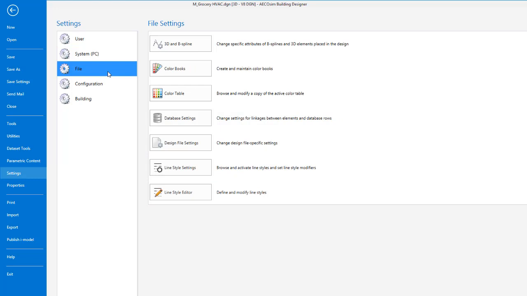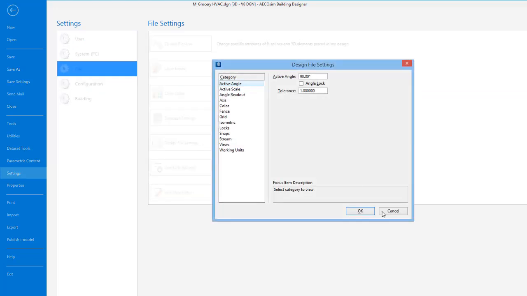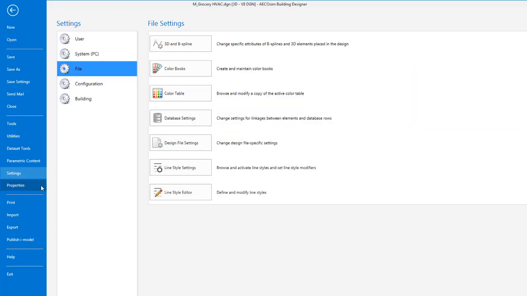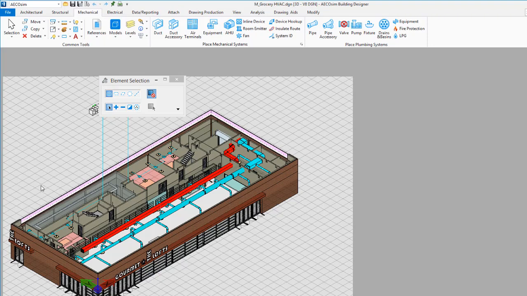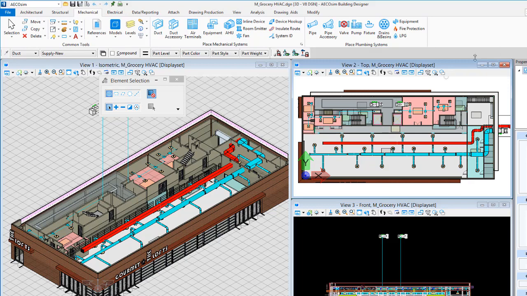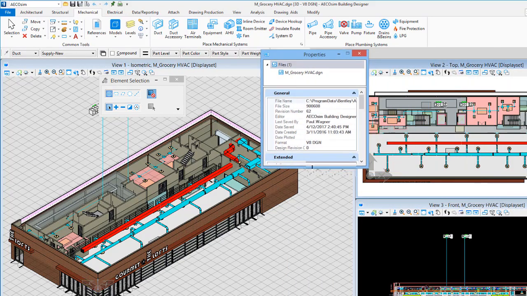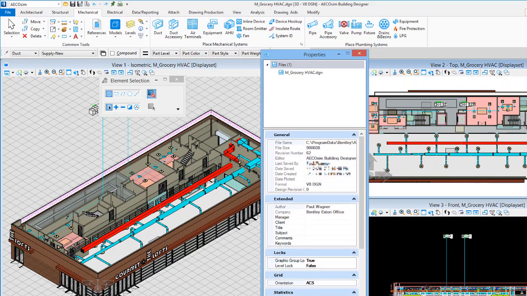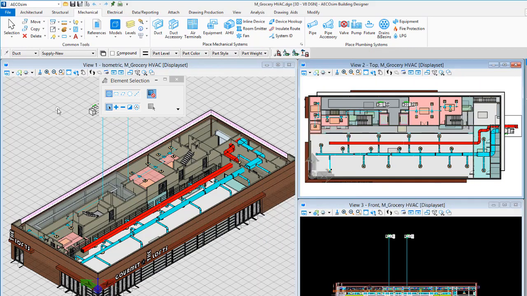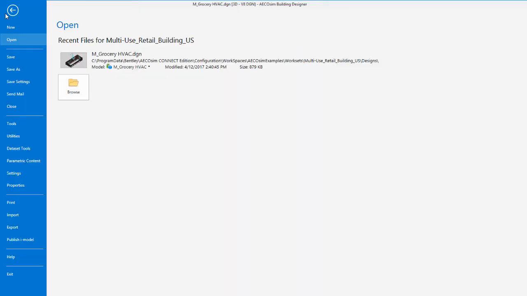We have our various settings, whether they're user, system, file, configuration, or building settings. So in here, for example, in users, you'll see things like your function key settings, your preferences for Building Designer. Take a look at the file settings, for example, color books, color tables, design file settings, etc. We have a properties option here. When we choose properties, now that will take us back into the file and open this properties dialog box.